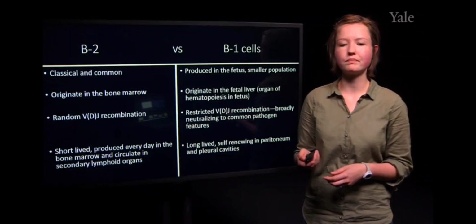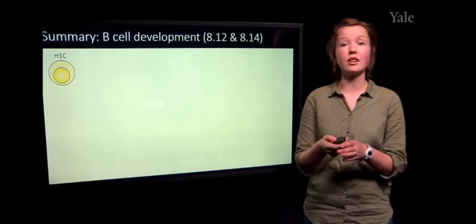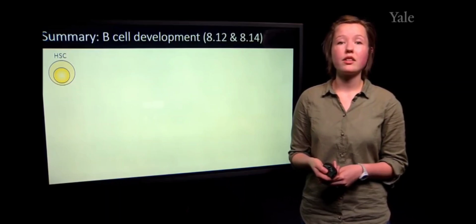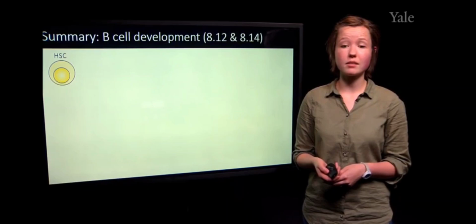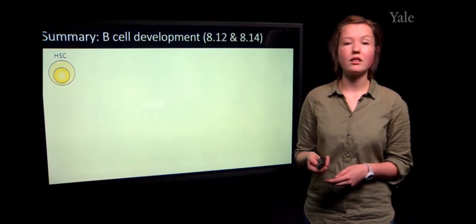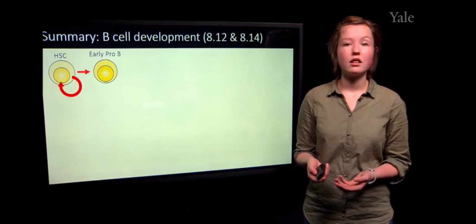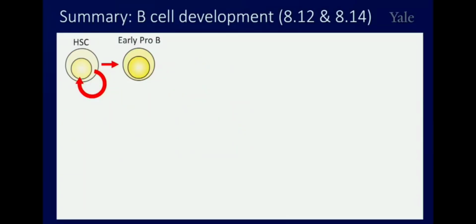So just to give an overall summary of all the things we've covered about B cell development, we start with our hematopoietic stem cell, which is a progenitor cell that is self-renewing. Then we move to the early pro-B cell stage. This is where the D to J rearrangement of the heavy chain occurs. Then we move to the late pro-B cell stage, where we start with one particular allele and have the V to DJ rearrangement proceed.